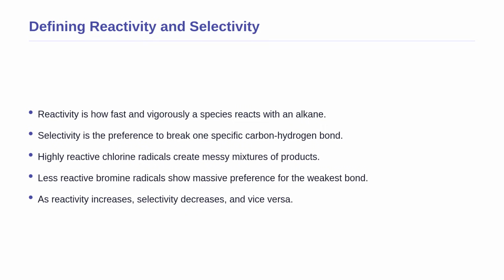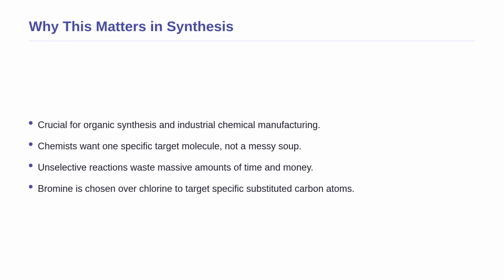A highly reactive reagent, like the chlorine radical, reacts so quickly it does not distinguish between these, leading to a messy mixture. A less reactive reagent, like the bromine radical, reacts slowly and carefully, preferring the weakest bond. As reactivity increases, selectivity decreases.